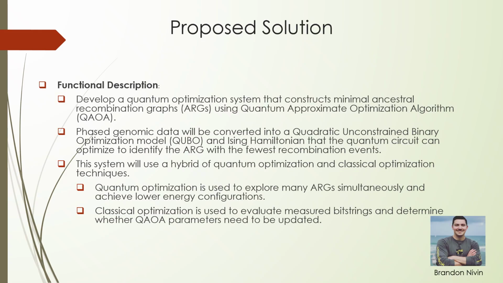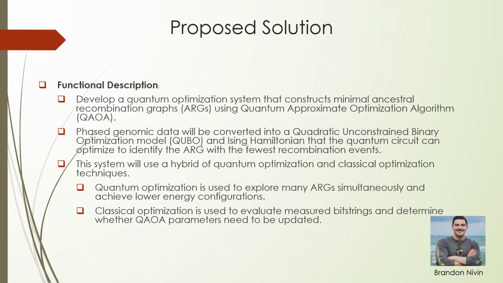Hello, I'm Brandon Niven, and on this slide I will outline the functional description of our proposed solution. Our approach centers on developing a quantum optimization system designed to construct minimal ancestral recombination graphs, or ARGs, using the quantum approximate optimization algorithm, or QAOA. Our system begins with phased genomic data, which we convert into a quadratic unconstrained binary optimization model, or QUBO. This QUBO formulation captures the possible recombination events and structural constraints that define a valid ARG.